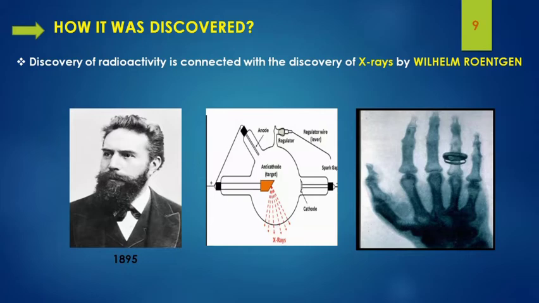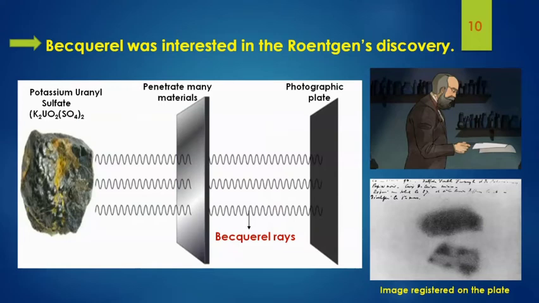His picture, the experiment he did, and the result he got are also attached in the PPT. Röntgen discovered X-rays that were capable of penetrating through black paper, body, soft tissues, and so on. Becquerel was very much interested in Röntgen's discovery, and he began looking for a connection between the fluorescence property he had already been investigating and the newly discovered X-rays.